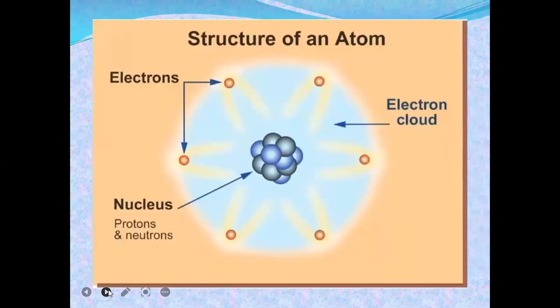The structure of an atom, you must know, this is the nucleus and the electron cloud. This is the electron cloud, and these are electrons. This red sphere denotes the electrons, and this is the nucleus. Protons and neutrons lie in the nucleus.